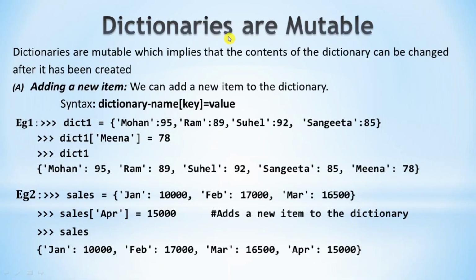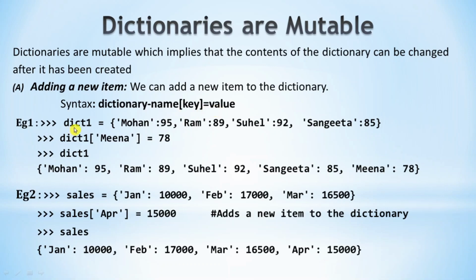Next topic is dictionaries are mutable. That is, we can change the contents of the dictionary after it has been created. First one is, how can we add a new item? After creating a dictionary, we can add new items into it. The syntax is dictionary name, and in square bracket we have to give the new key name equal a value.